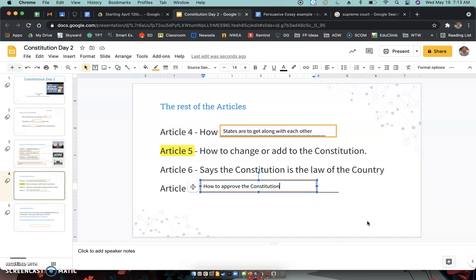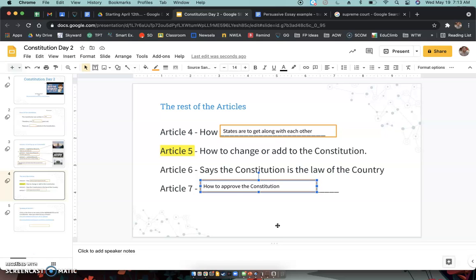Okay, so our founding fathers put this out there. They said, here's this document called the Constitution. The Articles of Confederation did not work. Let's try this. Okay, if you like it, here's how we are going to approve it and make sure that it is truly the law of our country.